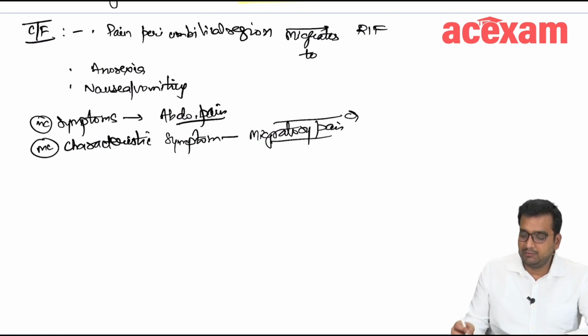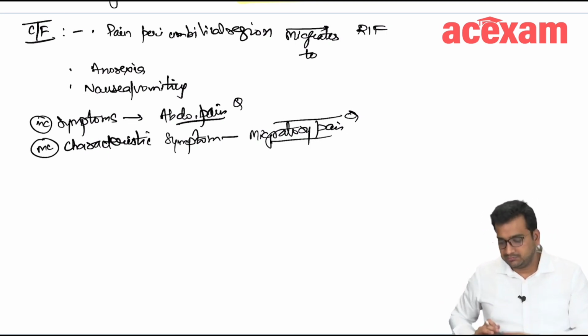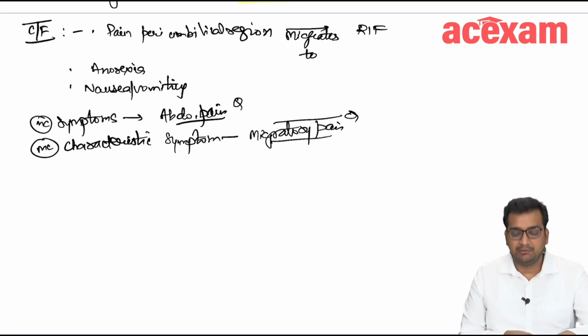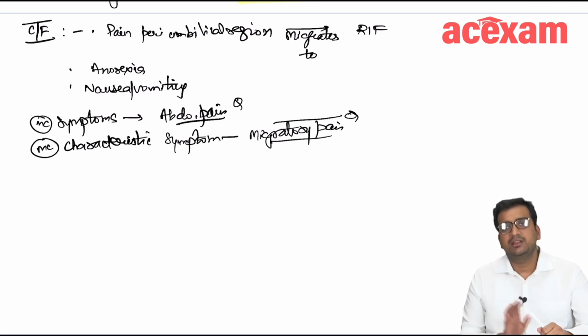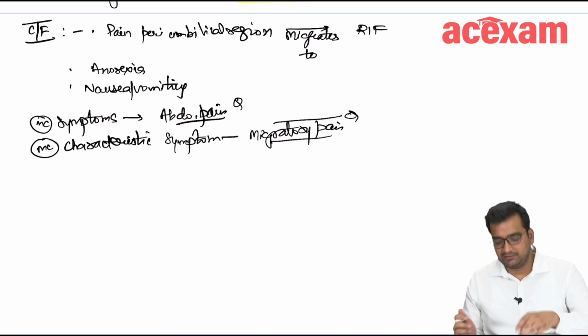Okay, now what all are the signs which we will be able to palpate or elicit on a patient with acute appendicitis? There will be tenderness in the right iliac fossa. There may be rebound tenderness, and there may be presence of fever or elevated temperature.